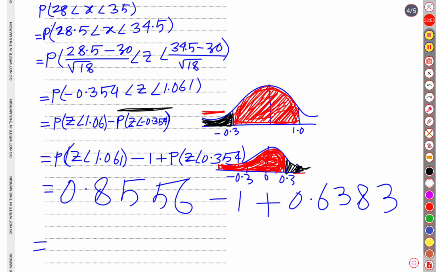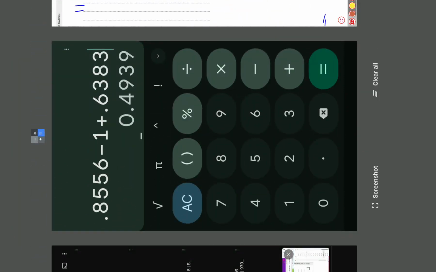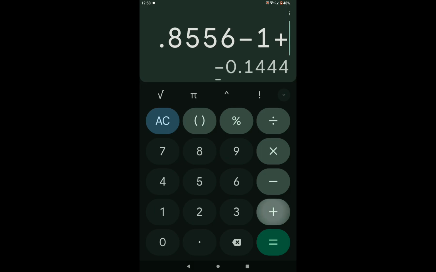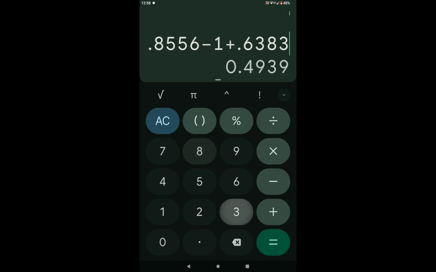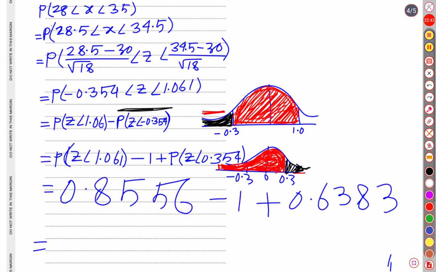Now let us do the calculation using our calculator. 0.490 is our final probability.